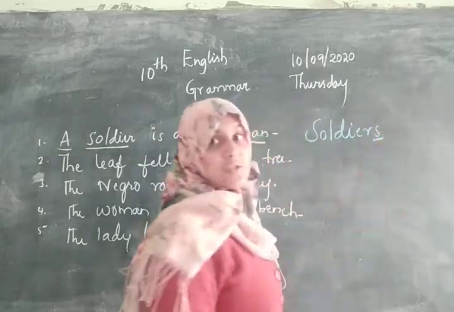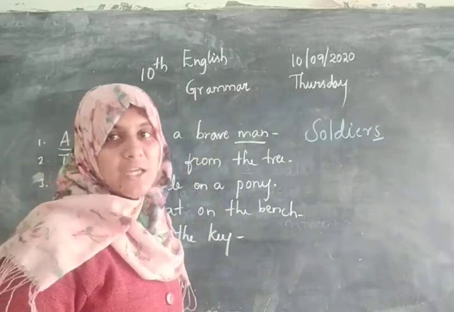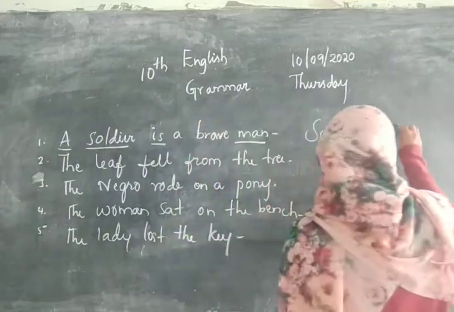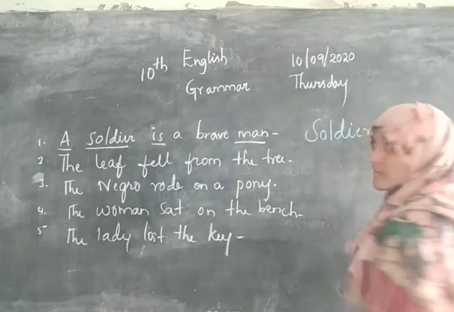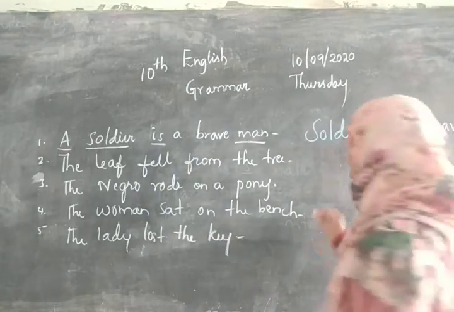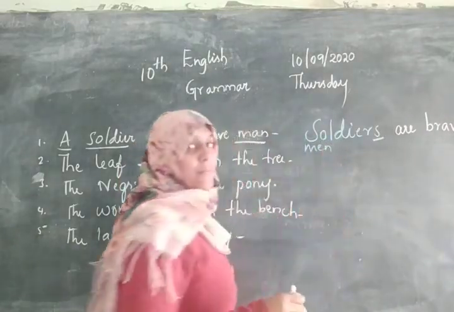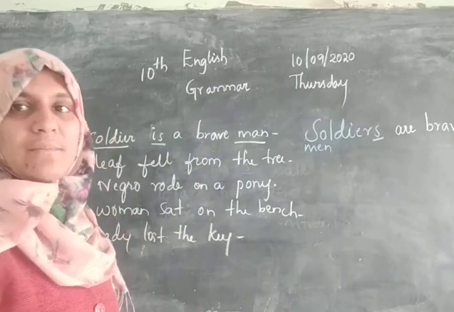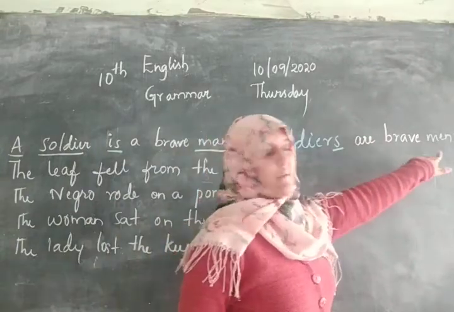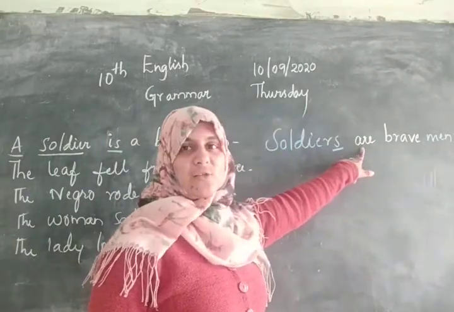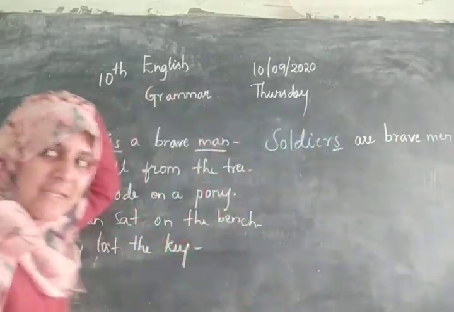See here, soldiers. "Is" is also used for a singular noun. Soldiers are brave. Brave, I write it. Man becomes men. Man becomes men. See, soldiers are brave men. Why have we used "are"? "Are" is used for plural nouns, and man changes to men. Is this clear?